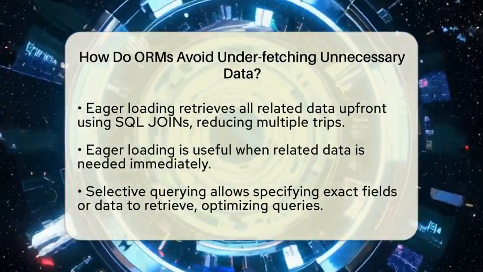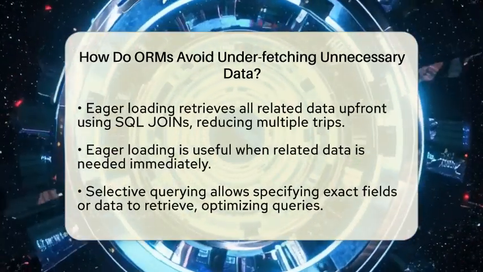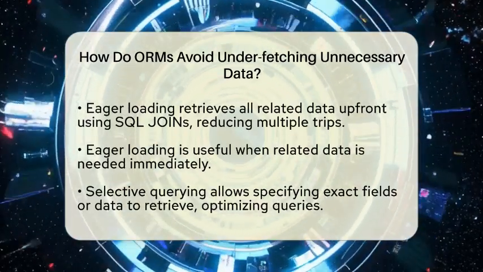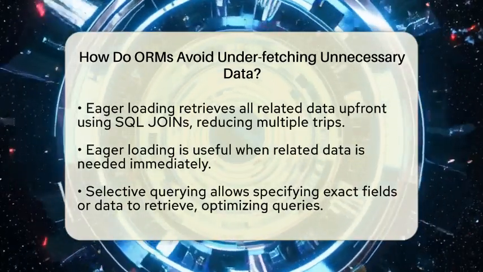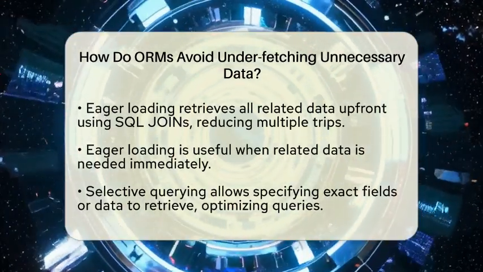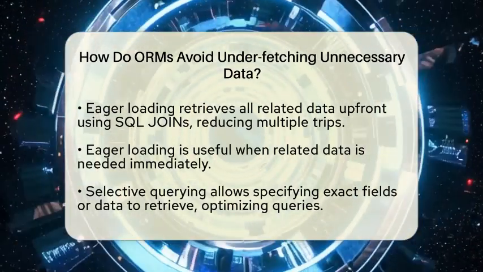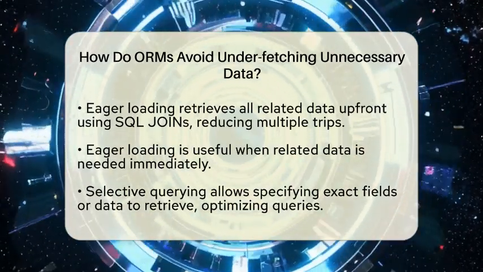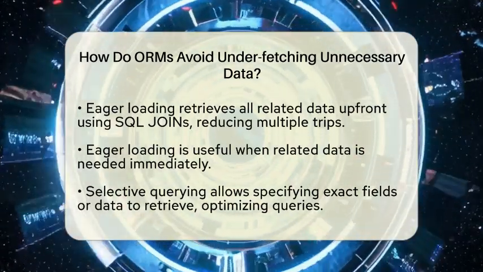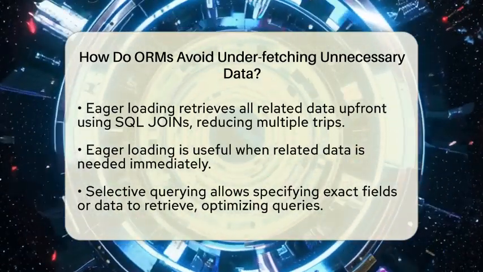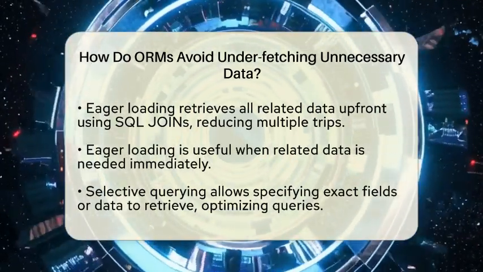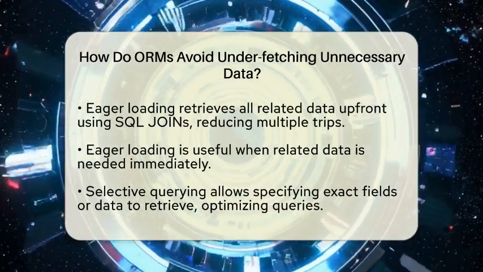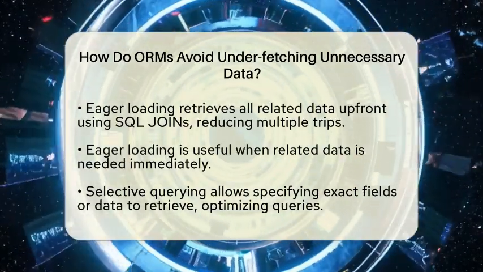Eager loading is the opposite. It fetches all related data at once, right when you make the initial request. Think of it like shopping with a list that includes everything you might need. ORMs do this by using SQL joins, which combine data from different tables into one query. This way, all related data is available immediately, avoiding multiple trips. You can tell the ORM which related entities to load eagerly, so you only get what you need.